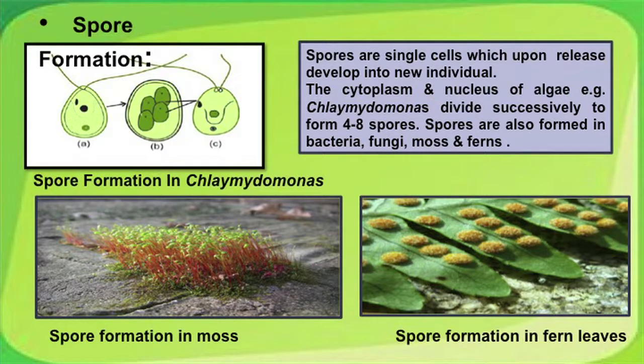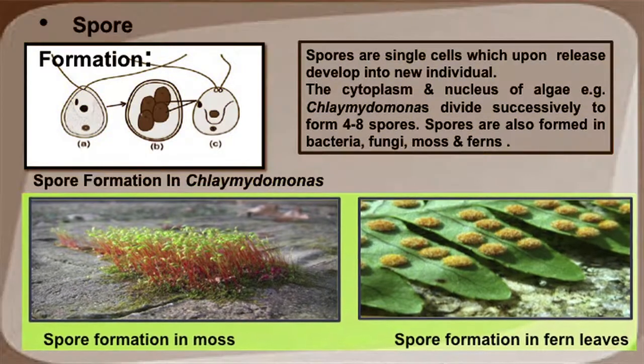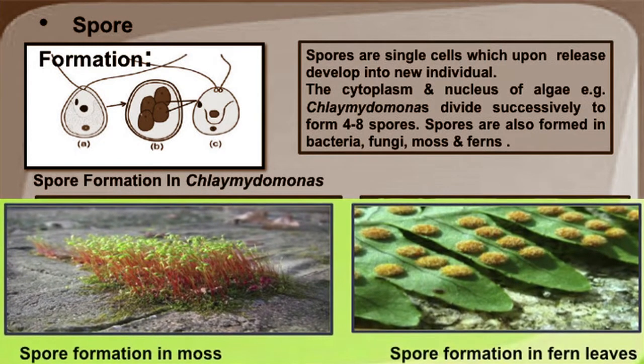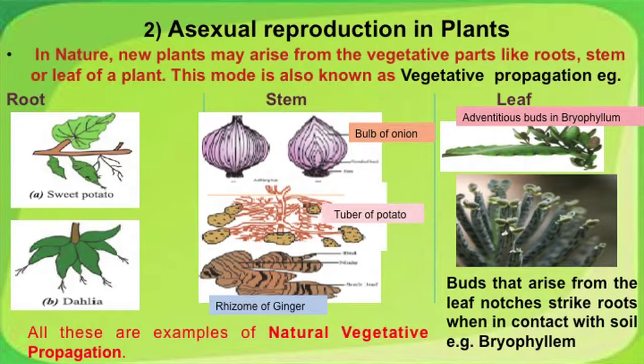Besides Chlamydomonas, spore formation is also common among mosses, fungi, etc. The moss spore capsules are shown on the left side of the screen, and the right side shows the spore formation in the fern leaves. Asexual reproduction in plants is also known as vegetative propagation, as the vegetative parts of the plant such as root, stem and leaves are participating in reproduction.